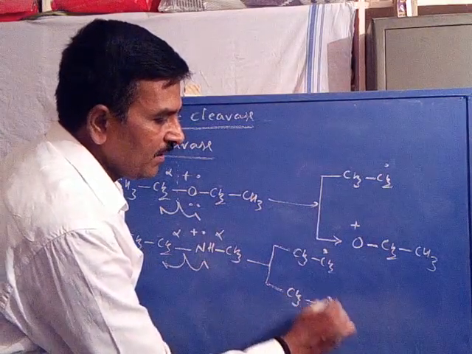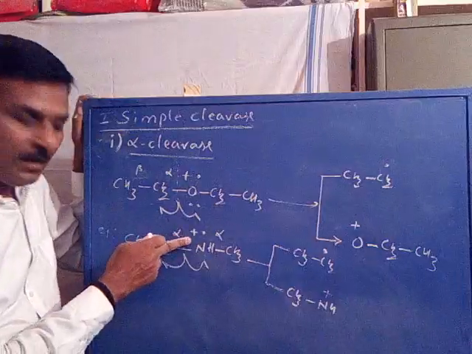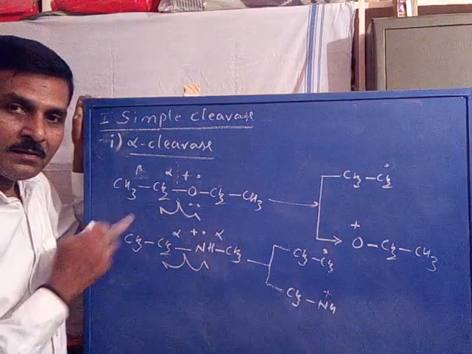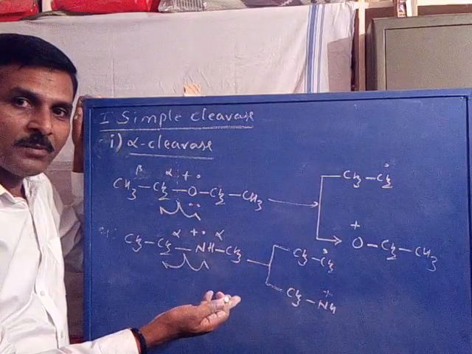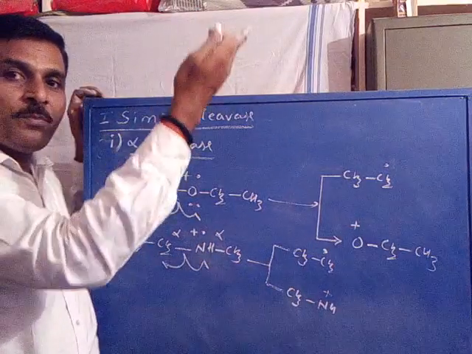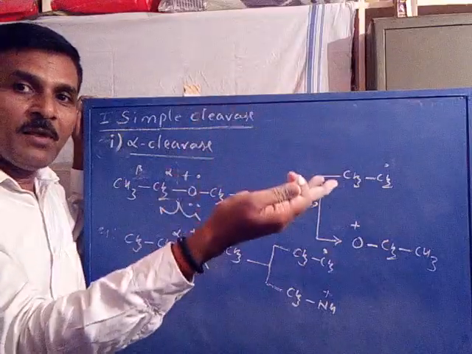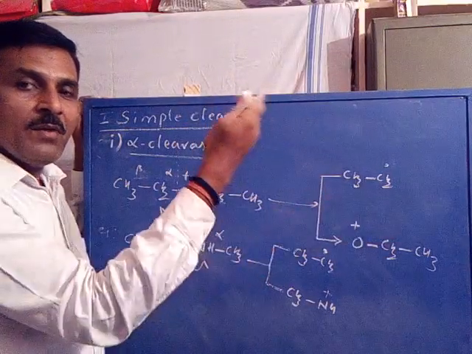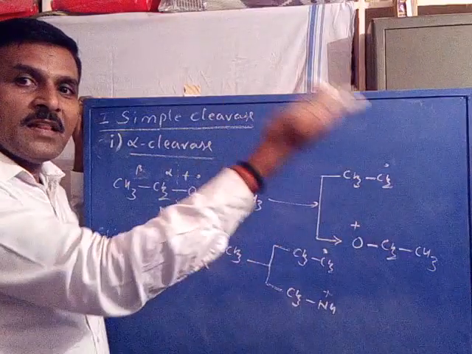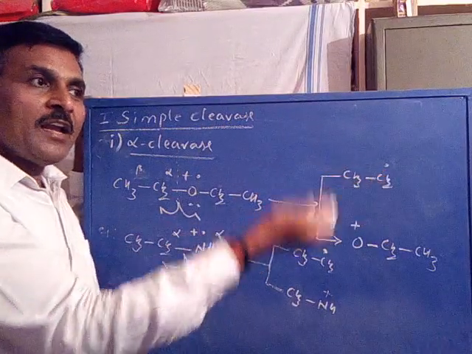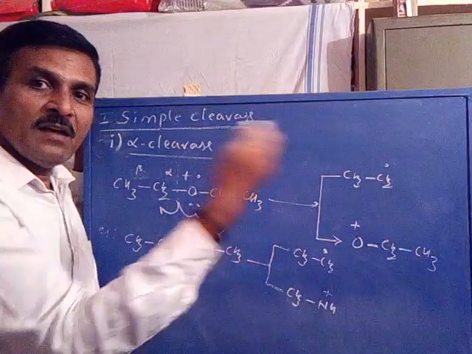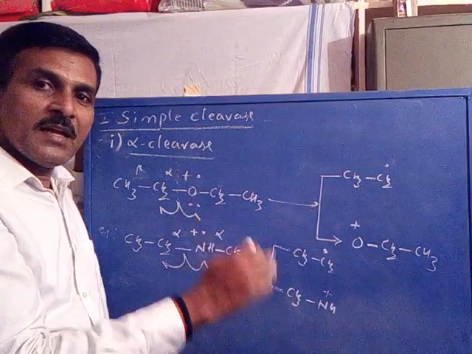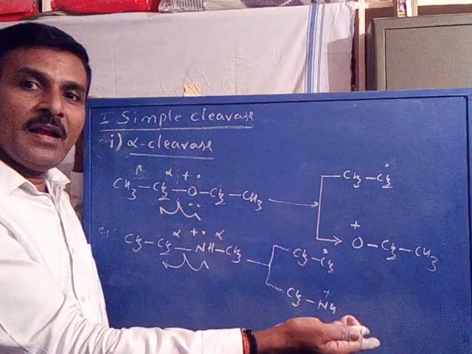CH3NH as a cation. Now from the molecular ion, if one fragment appears as a radical, automatically the second fragment must appear as a cation. In the principle we have studied that the molecular ion may be fragmented by the formation of a cation radical by the loss of a neutral. Once a cation radical is formed, the other fragment must be neutral, or it may be fragmented as a cation by the loss of a radical. Once one fragment is formed as a cation, the other fragment must be a radical.